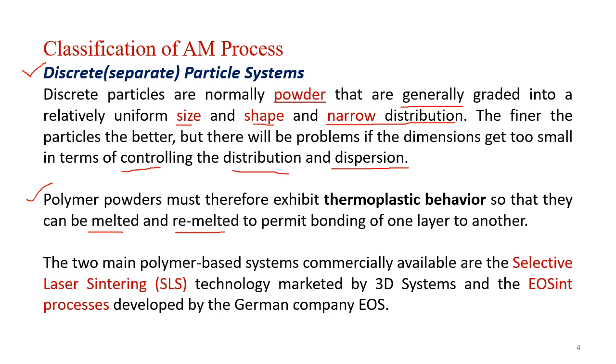For this, there are two main polymer based systems commercially available in the market. They are the selective laser sintering technology marketed by 3D Systems company in the US and the EOS INT process developed by the German company EOS.